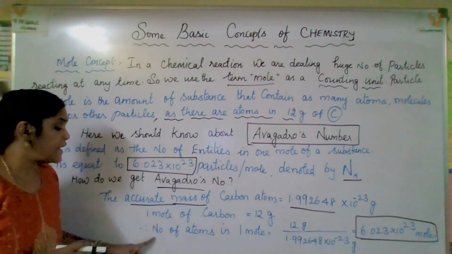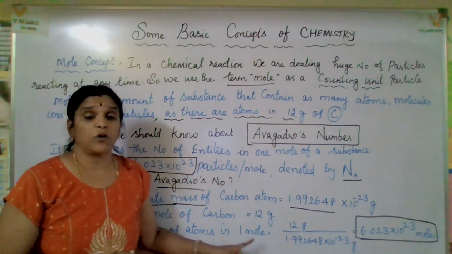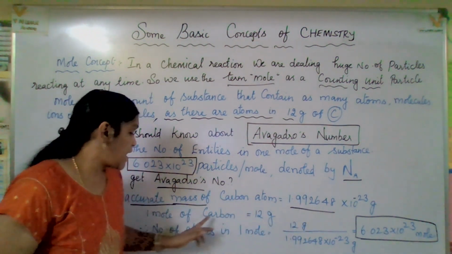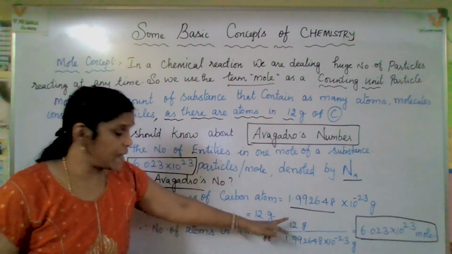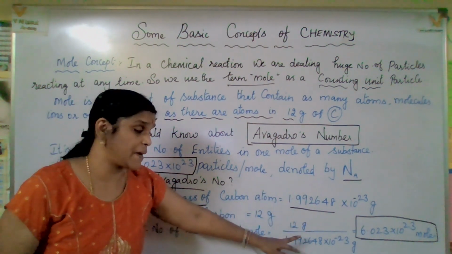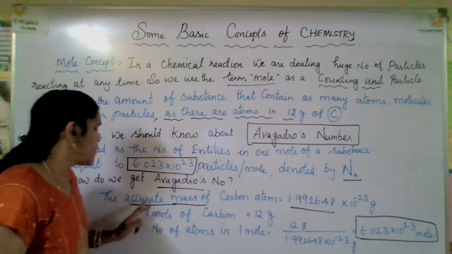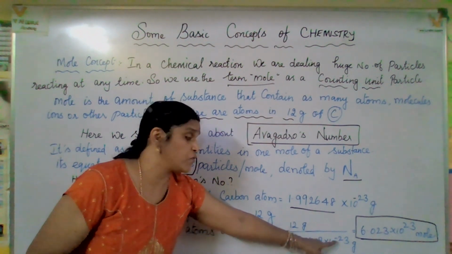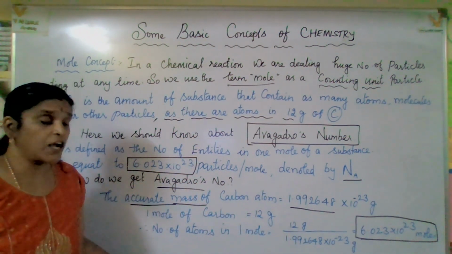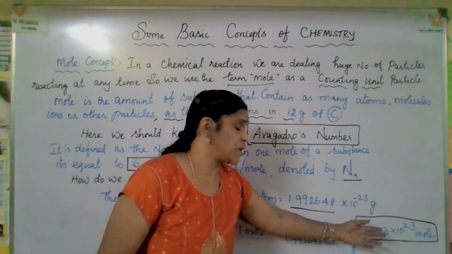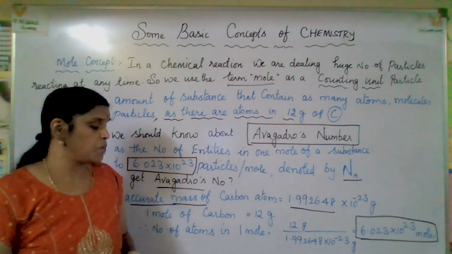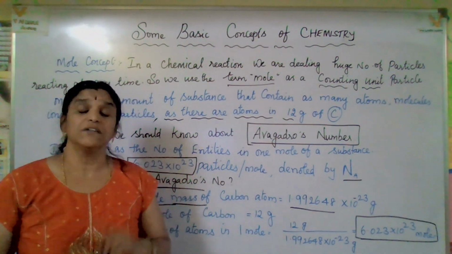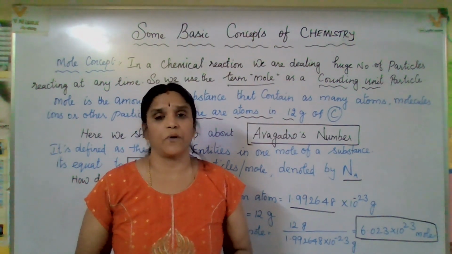Now, the number of atoms present in 1 mole. The number of atoms present in 1 mole, equal to 12 gram, that is 1 mole of carbon, the standard atomic mass of the carbon isotope, that is 12, divided by the accurate mass of a carbon atom, 1.992648 into 10 to the power of minus 23 gram. So, what are you getting? It is 6.023 into 10 to the power of 23. Here, the number of atoms present in 1 mole is equal to 6.023 into 10 to the power of 23.